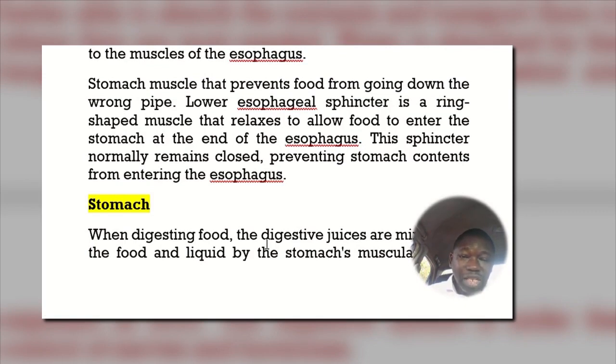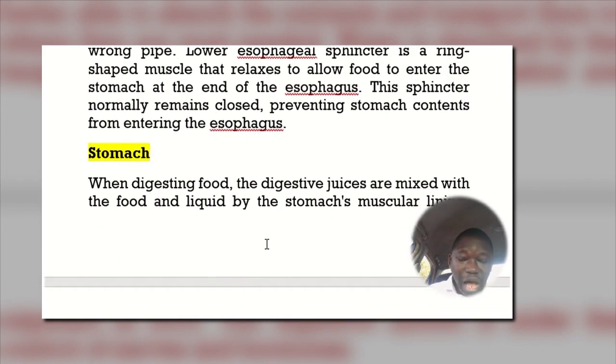The lower esophageal sphincter is a ring-shaped muscle that relaxes to allow food to enter the stomach at the end of the esophagus. This sphincter normally remains closed, preventing stomach contents from entering the esophagus.